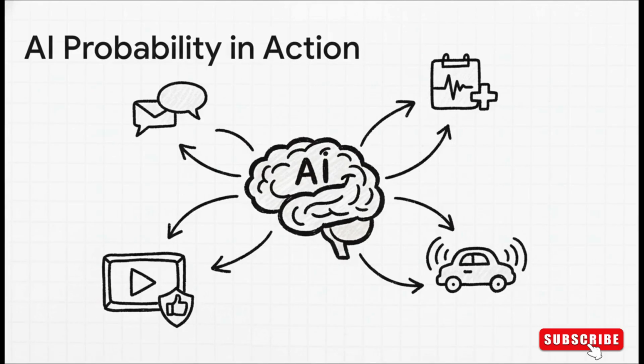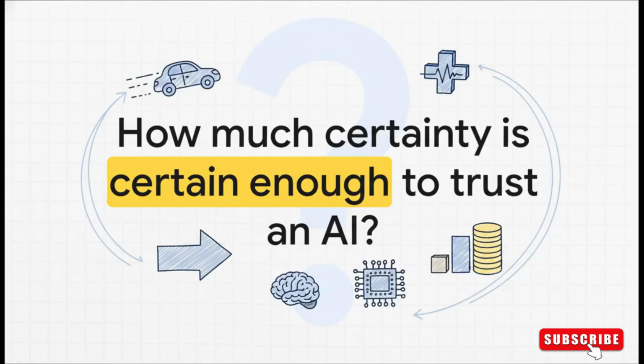And all of this brings us to a final, really crucial question. Probability allows AI to act rationally without being totally certain. But as these systems start taking on more and more responsibility in medicine and finance and transportation, we have to ask ourselves what level of confidence is acceptable. Is 98% certainty enough to trust a car with our lives? Is 80% enough for a medical diagnosis? This isn't just a technical question anymore. It's a social one, and it's something we're all going to need to think about as these incredible systems become a bigger and bigger part of our world.